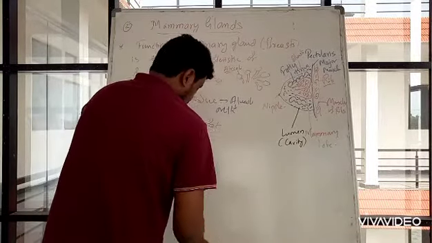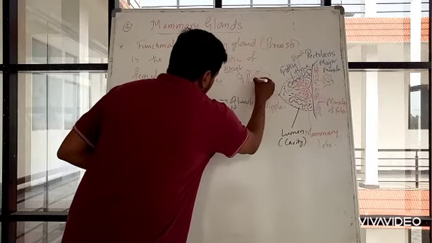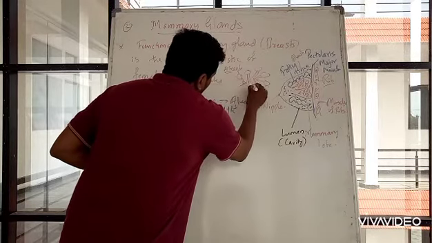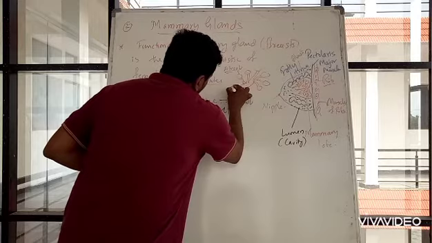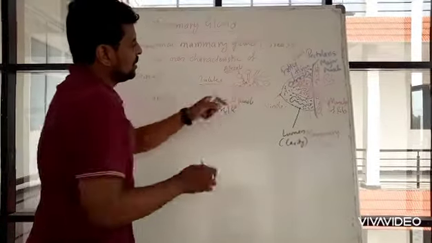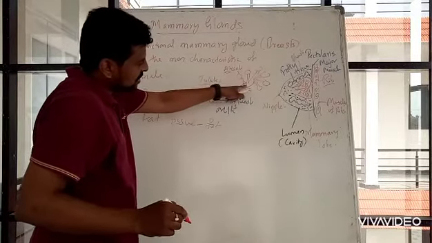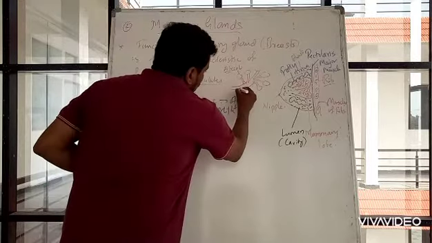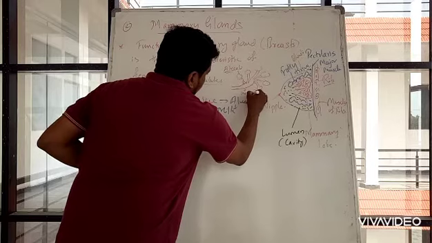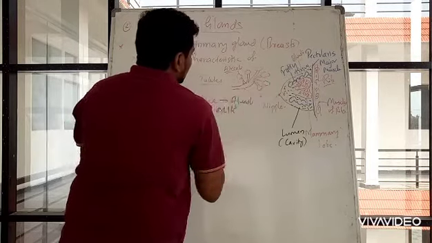These are small tubules, and the whole secretions are collected here. This is known as the mammary duct, or I will simply write duct system.